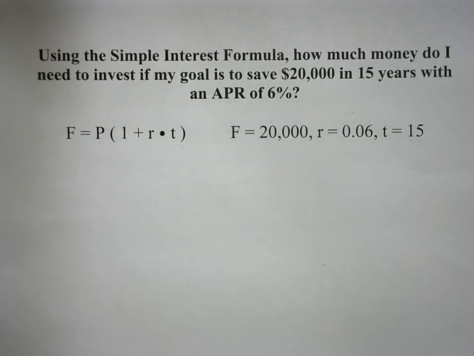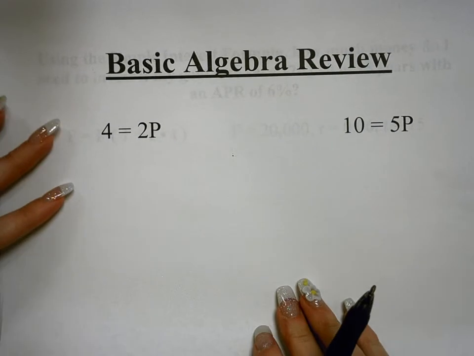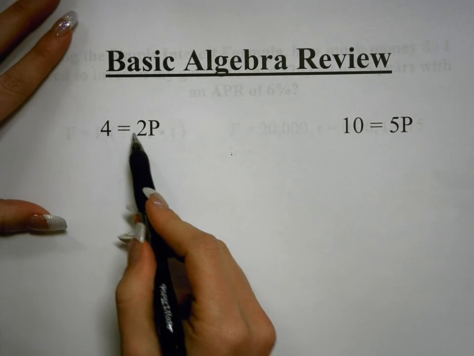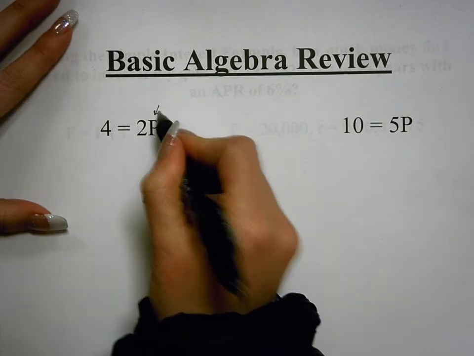But one thing we need to do before we go here is have a little basic algebra review. Okay, so like I said, this is very basic. Now we have to know the goal. If we have something like 4 equals 2p, the goal of this is to figure out what p is.